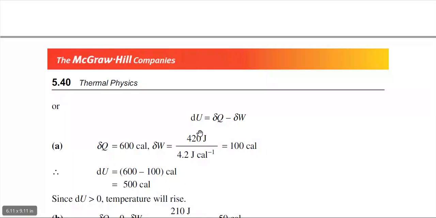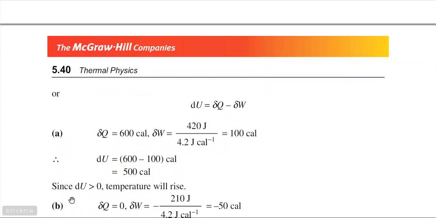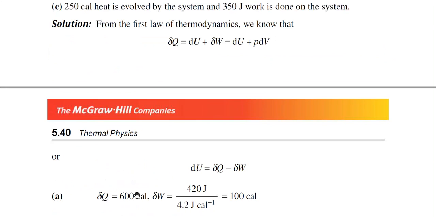So dU is equal to, from this problem, dQ minus dW. So dU is equal to 500 calories. Since dU is greater than 0, there is a rise in the internal energy. That means temperature will also rise.